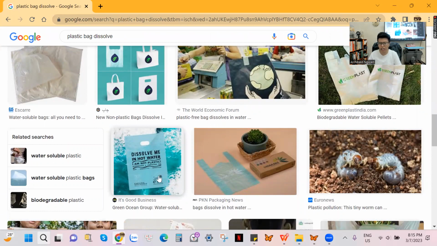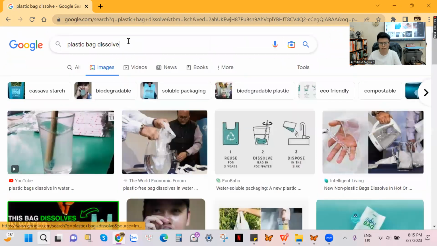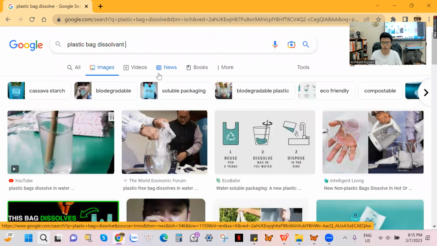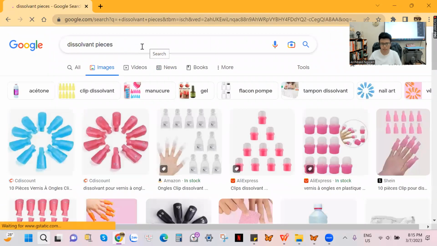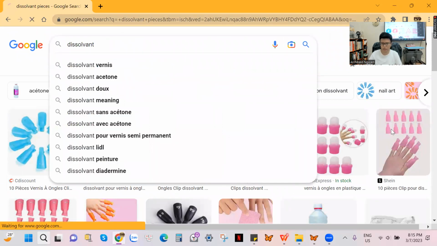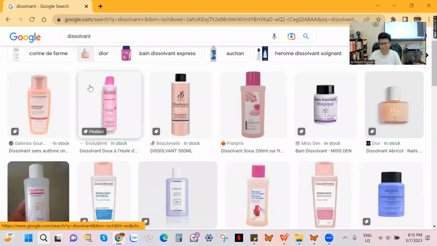It's going to take centuries. So right here we have, once again, another word: dissolvent pieces. Right here, I'm going to delete the words plastic bags. You can see the word dissolvent, sorry, only dissolvent.